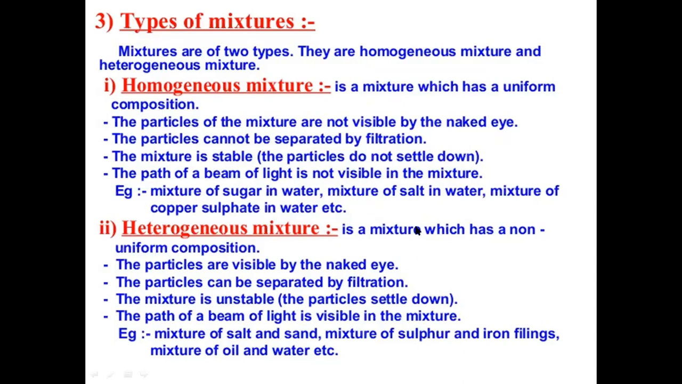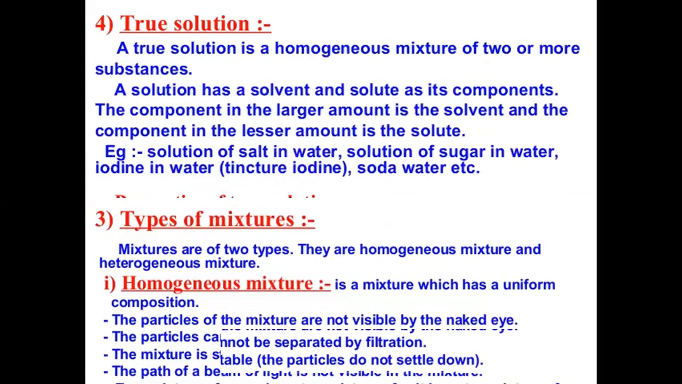Heterogeneous mixture is a mixture which has a non-uniform composition. The particles are visible by naked eyes. The particles can be separated by filtration. The mixture is unstable, that is, particles settle down when left undisturbed. The path of a beam of light is visible in the mixture. For example, mixture of salt and sand, sulfur and iron filings, oil and water, etc.